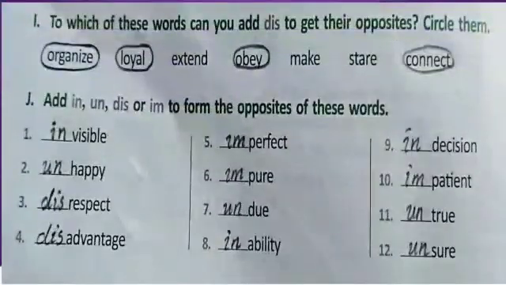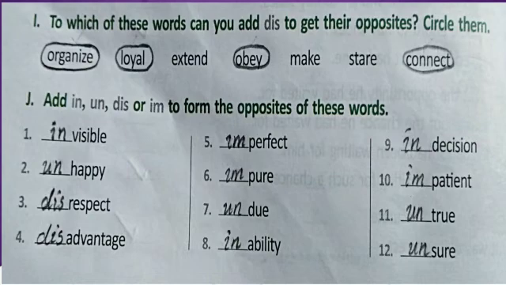And the next one is exercise I. To which of these words can you add this to get their opposite? Circle them. For many of the words we can add a prefix like this, in and like that, and we will get an opposite of those words. Here, exercise I asks: add this to get their opposites. How many words can we find?